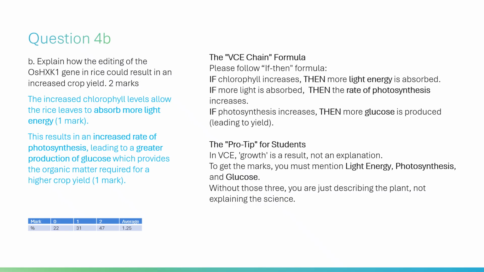Never skip the chemistry. If the question asks about yield, your answer should almost always mention glucose. If the question mentions chlorophyll, your answer should almost always mention light absorption and the rate of photosynthesis.